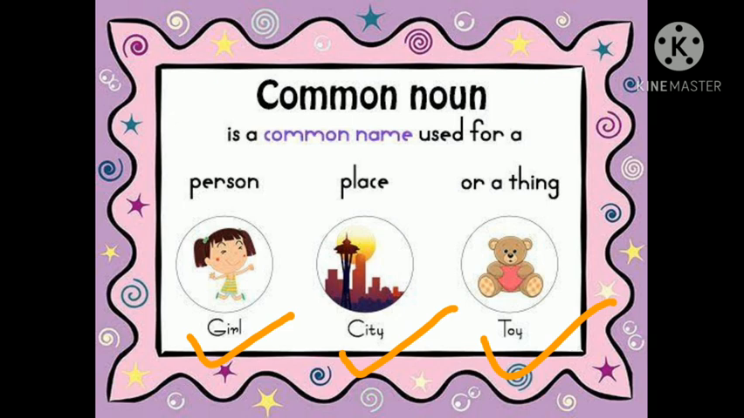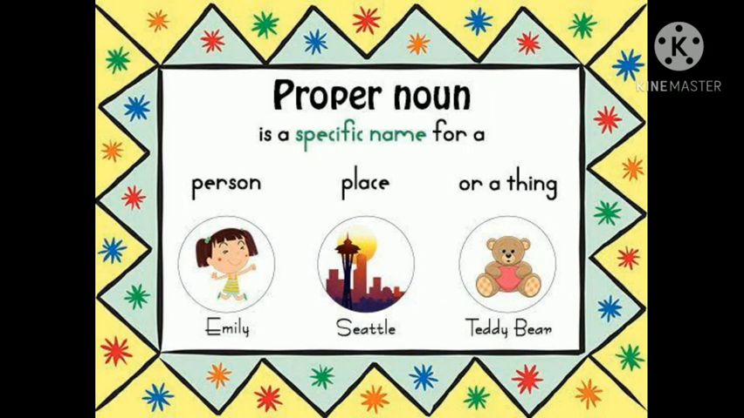Okay. Now it's important to understand what is proper noun. Proper noun is a specific name for a person, place, or thing. In examples, you can see Emily, Seattle, and teddy bear. So here particular names are there. There girl is mentioned in common noun, here the particular name Emily is mentioned. There city is mentioned in common noun, and here particular city name Seattle is mentioned. There toy is mentioned as a common noun, and here teddy bear, the particular name of a toy is mentioned.